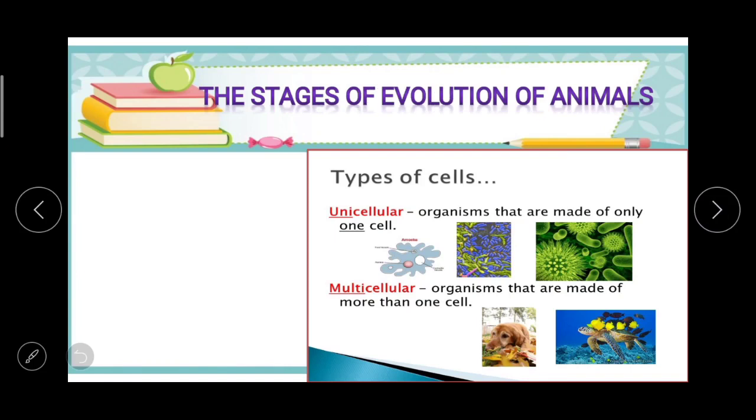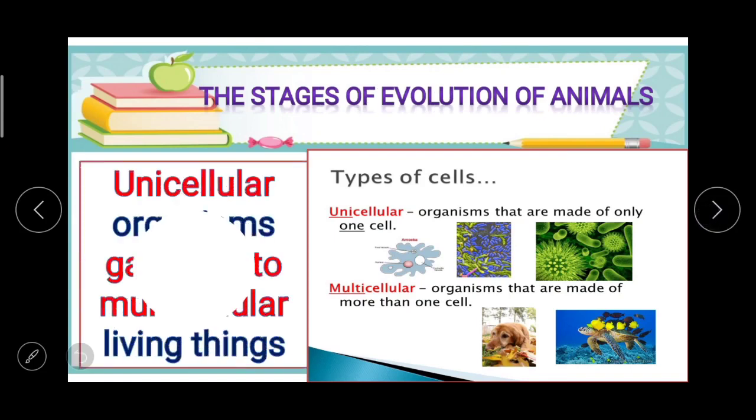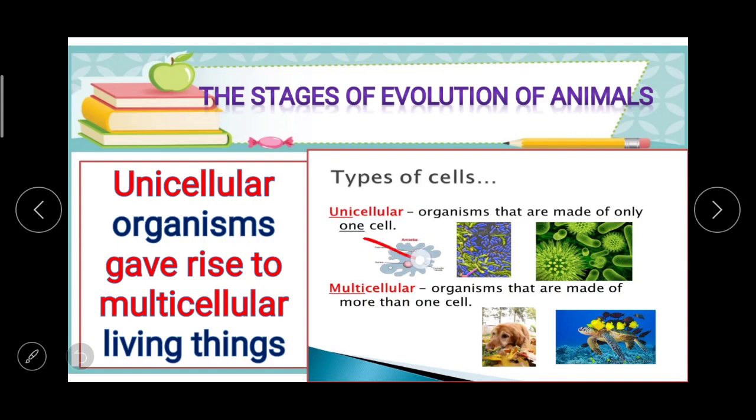Then next to the unicellular, these unicellular organisms gave rise to multicellular living things. पहले unicellular बने, एक सेल वाले, फिर उनसे बहुत सारी सेल्स वाले, that is called multicellular living things. In unicellular organisms that are made of only one cell, here you can see, and the multicellular organisms that are made of more than one cell, एक से ज़्यादा.